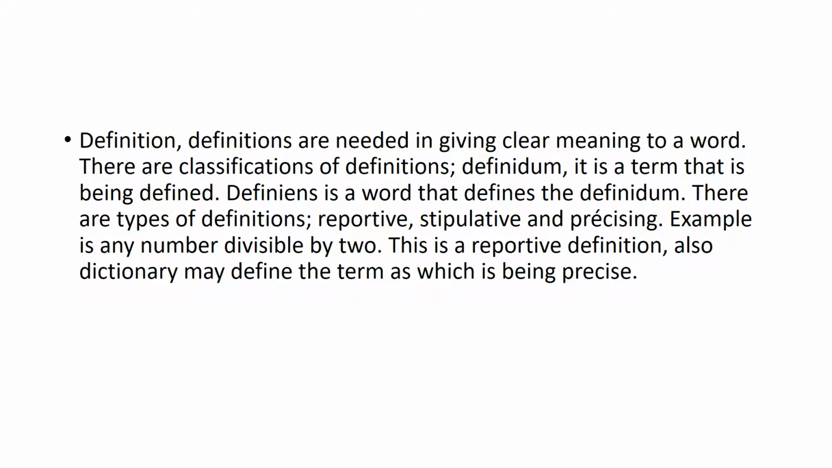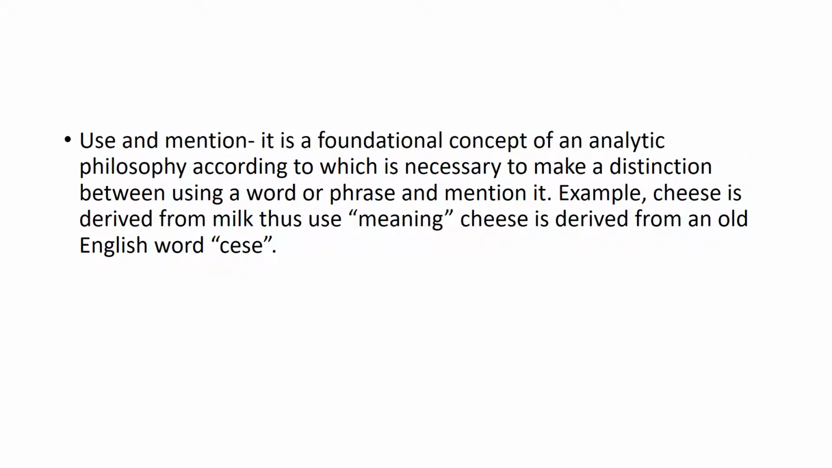Use and mention is a foundational concept of analytic philosophy, according to which it is necessary to make a distinction between using a word or phrase and mentioning it. Example, cheese is derived from milk. Thus, use. Meaning, cheese is derived from the Old English word cheese.